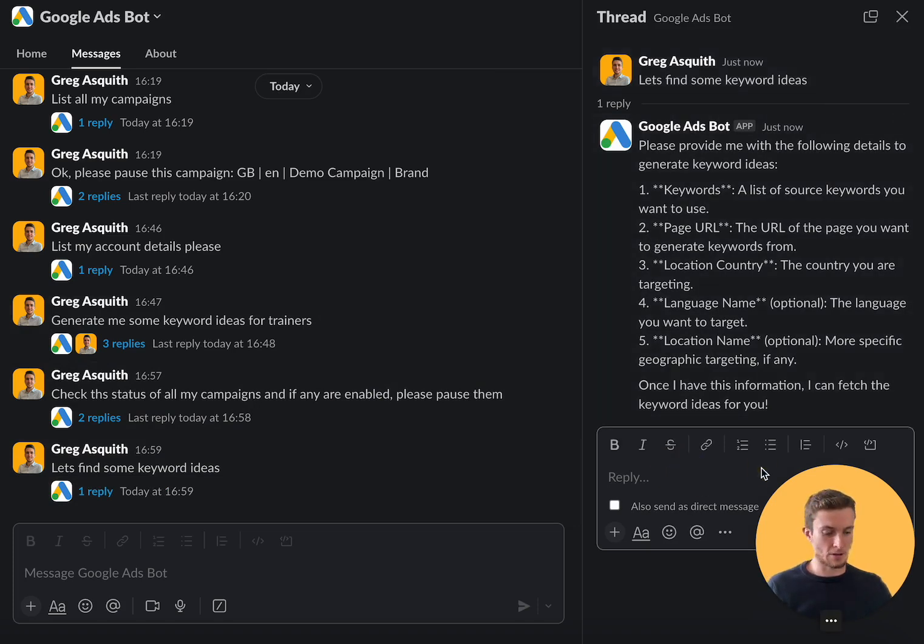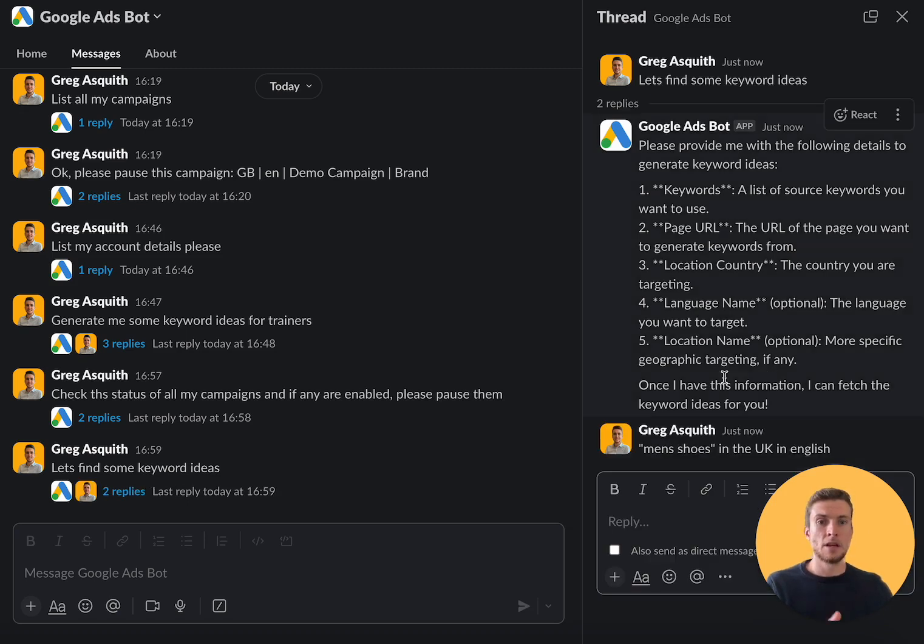So we're going to give it some keywords. Let's just say men's shoes, for example, in the UK, in English. Now, because we're now talking in a thread, the AI agent remembers all this context, so it knows that this message I've sent is in relation to looking for some keyword ideas. Now, this is quite a complicated action, but we don't need to approve this one because we're not actually making any changes in the account. We're just fetching data from Google Ads.